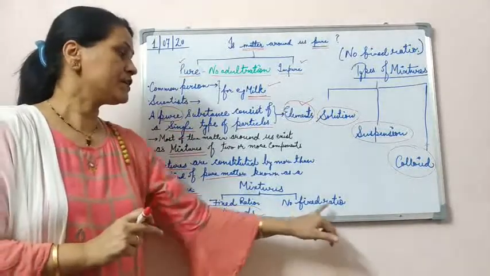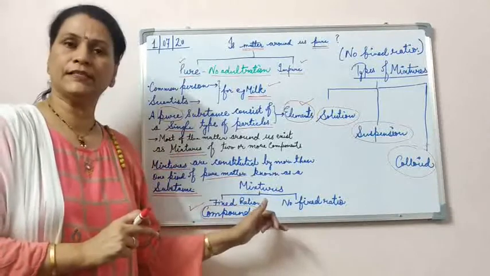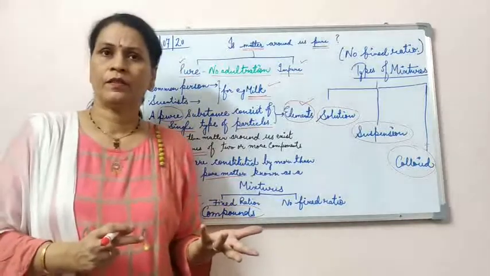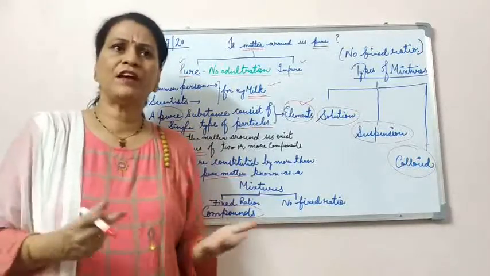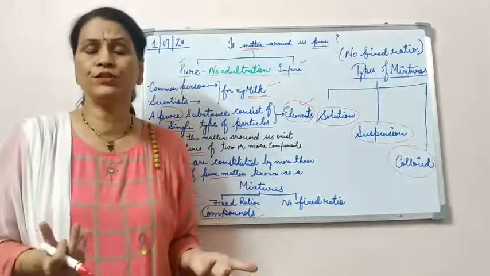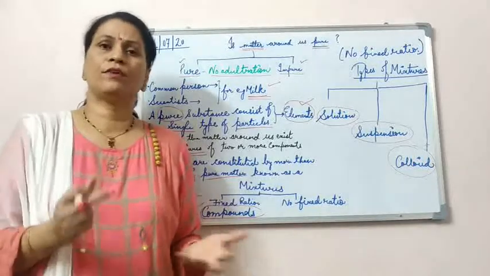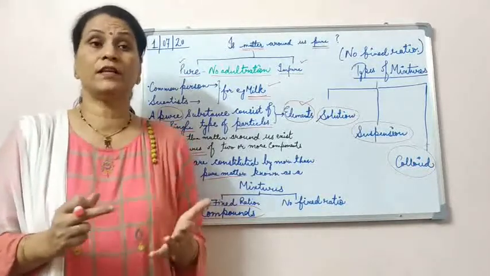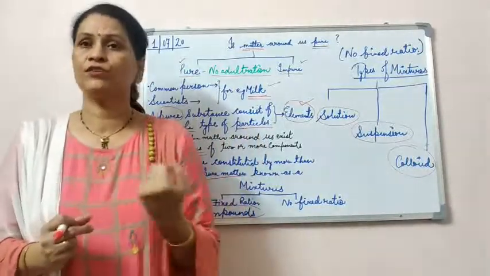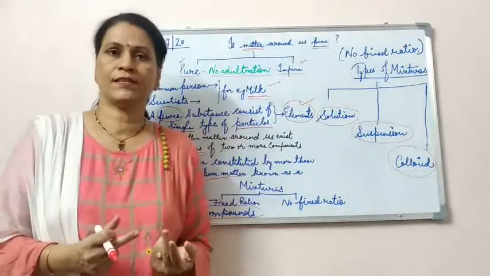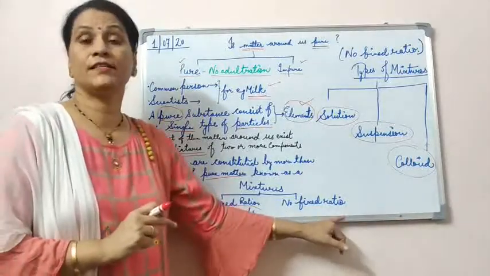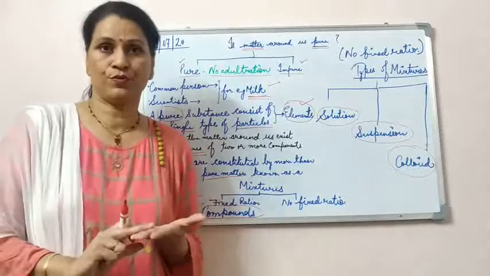Now if there is no fixed ratio, they are also mixtures. In day-to-day life, there are many examples of mixtures. Let's say fruit salad. Whenever we are making fruit salad, every time the composition is different. It depends upon the availability of the fruits in the house. It's not always fixed that we have to use 2 bananas and 2 apples and 3 slices of pineapple. So they are also mixtures, but their composition is not fixed. They are not mixed in a fixed ratio.